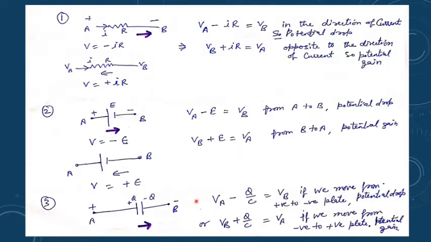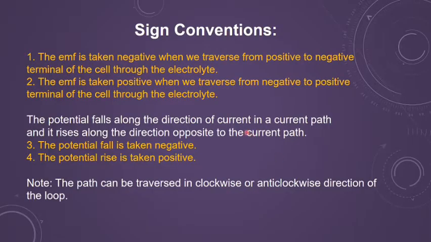Similarly, it can be seen for capacitors, because we have discussed capacitors also in electrostatics. VA minus Q upon C equals VB. If we are moving from the positive to the negative plate, then there is a potential drop. Then again your delta V will be equal to minus of Q upon C. And if you are moving otherwise, it will be taken as positive. So by the sign convention you should know how to work out the question.